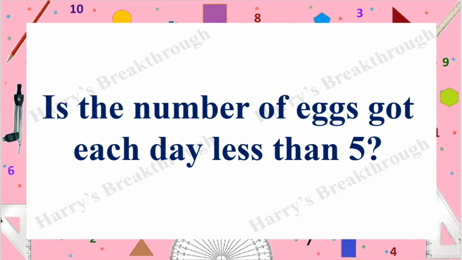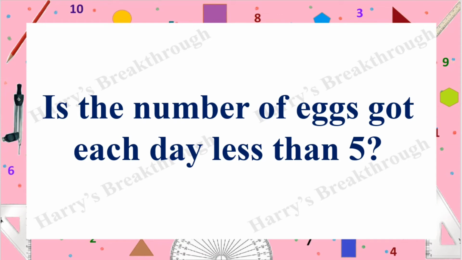No, because if the number of eggs got each day is less than 5, then the total number of eggs will be less than 35. And there is another possibility. In some days, the number of eggs may be greater than 5. And in some days, the number of eggs may be less than 5.